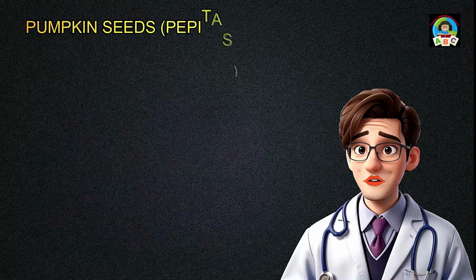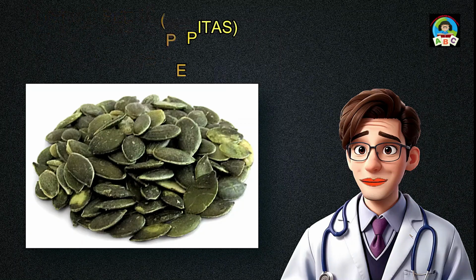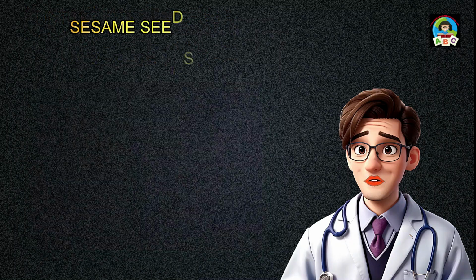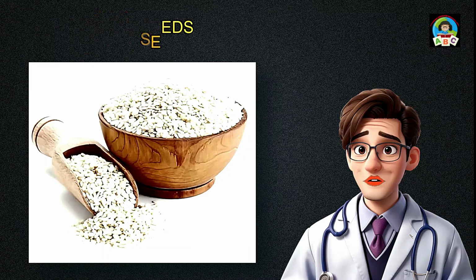Pumpkin seeds, or pepitas, a good source of magnesium, potassium, and antioxidants, may help regulate blood pressure and support heart function. Sesame seeds contain heart-healthy monounsaturated and polyunsaturated fats, along with fiber and various minerals that support cardiovascular health.